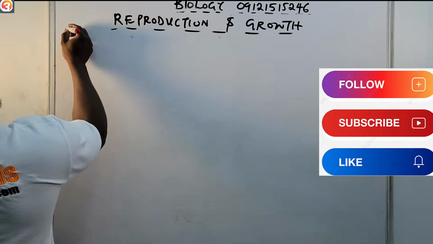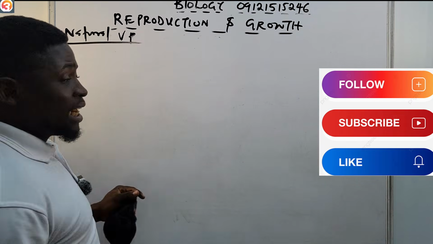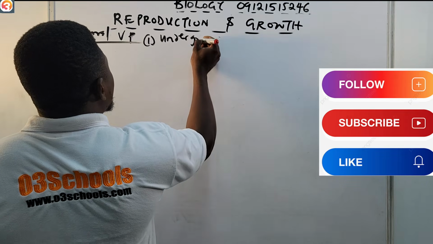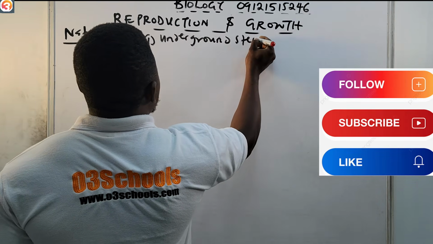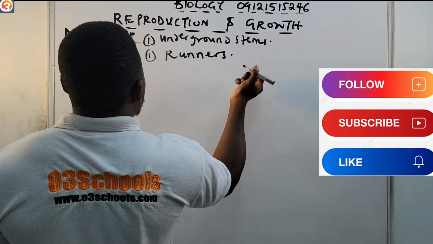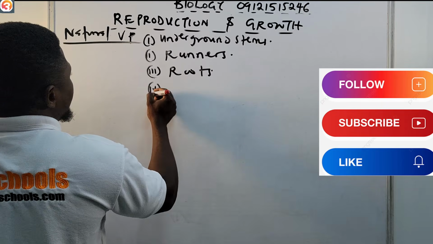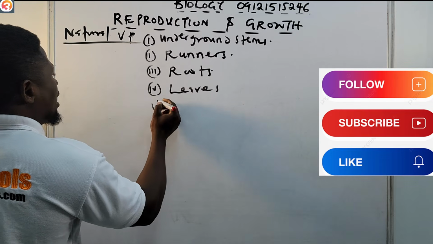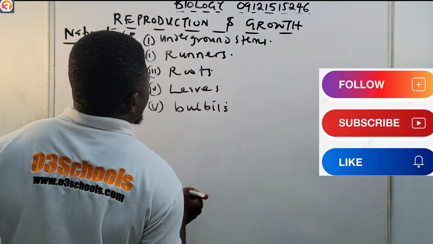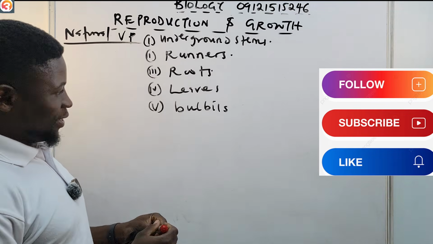So we're looking at the natural first, the natural vegetative propagation. For the natural vegetative propagation, examples that we have here are, one, underground stems, then runners, then roots, leaves, and then bulbils.